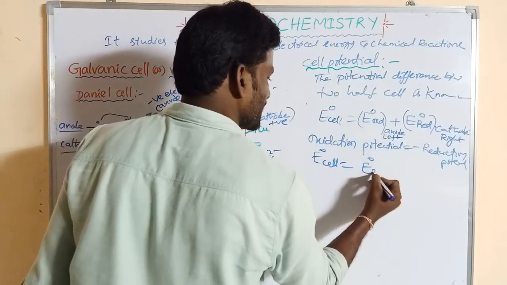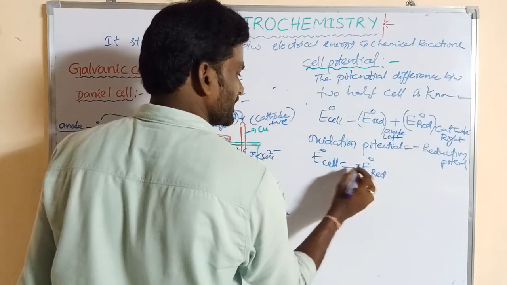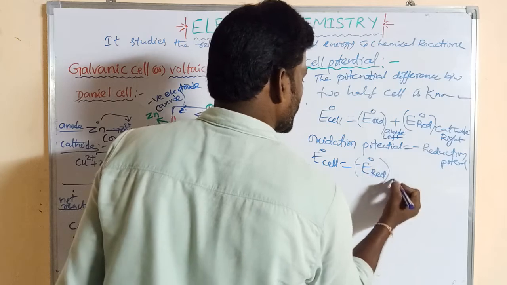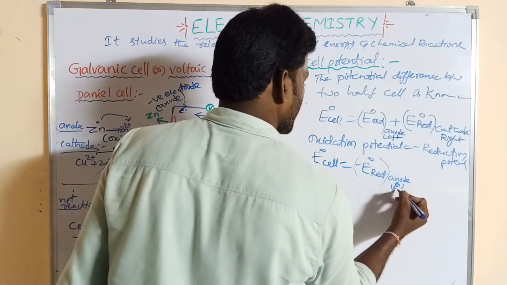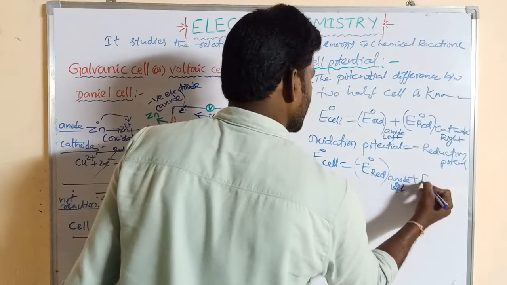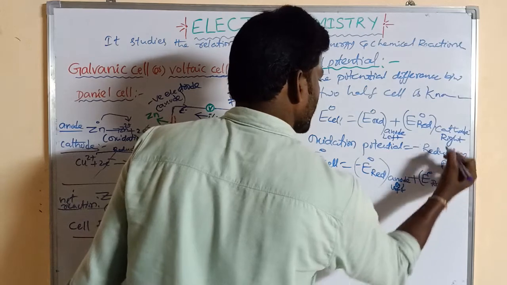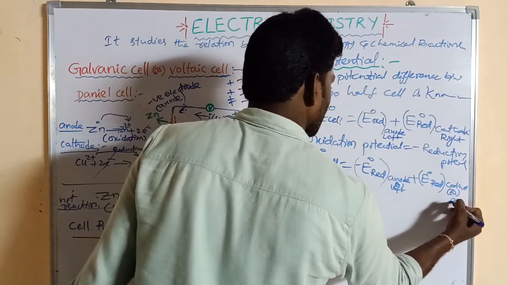So this is reduction, RED. Reduction potential is equal to minus oxidation potential, minus E0 at anode or left, plus E0 reduction potential at cathode or right.